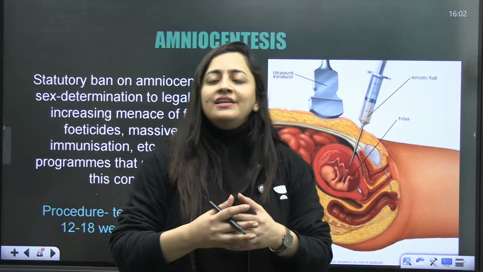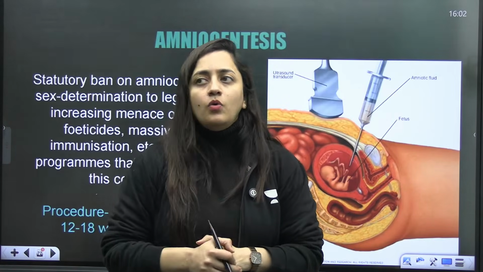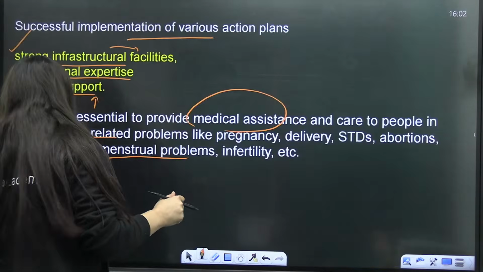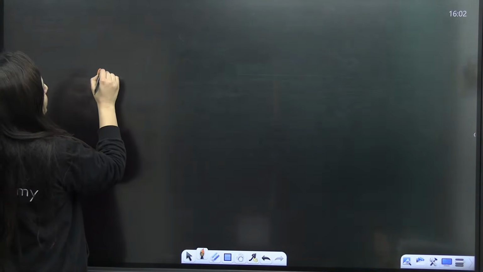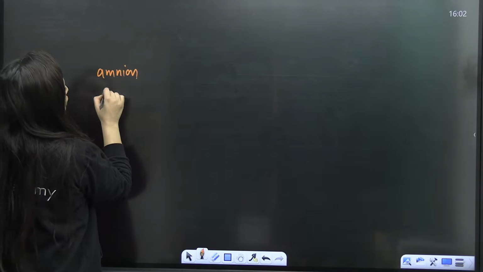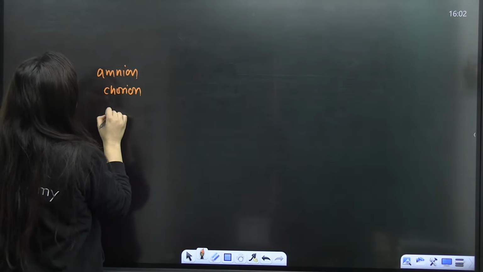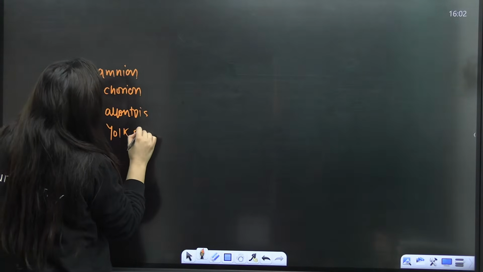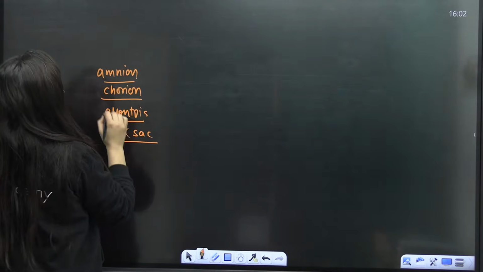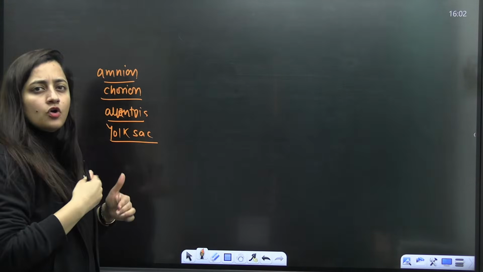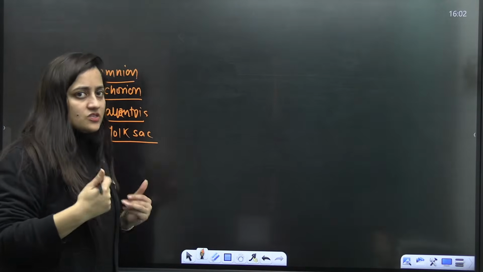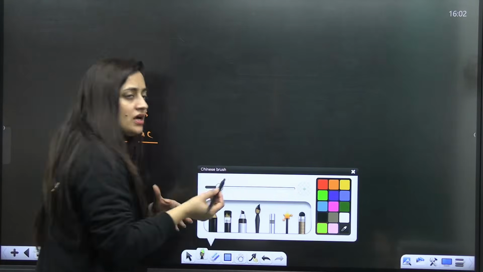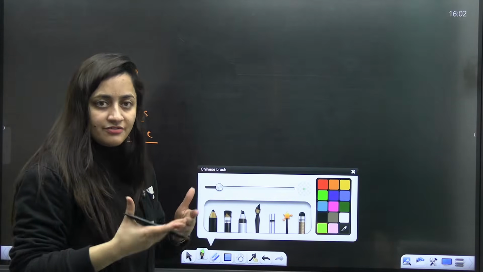Even in the chapter on human reproduction, we talked about the extra embryonic membranes. You remember we talked about the amnion, chorion, allantois, and yolk sac. We know that the chorion will help in the formation of the placenta. From the fetus side, it is the chorion that forms the placenta.